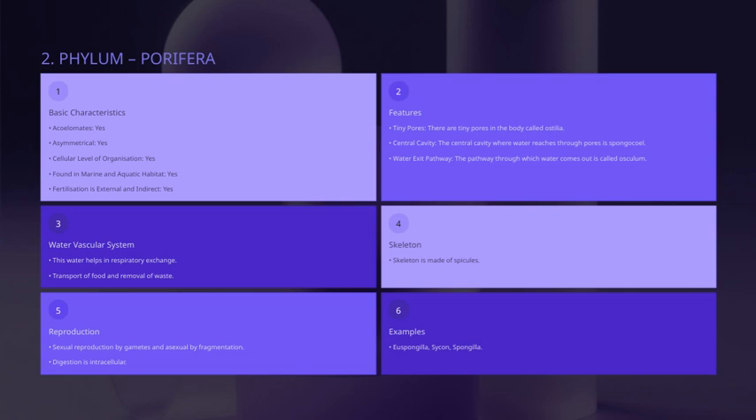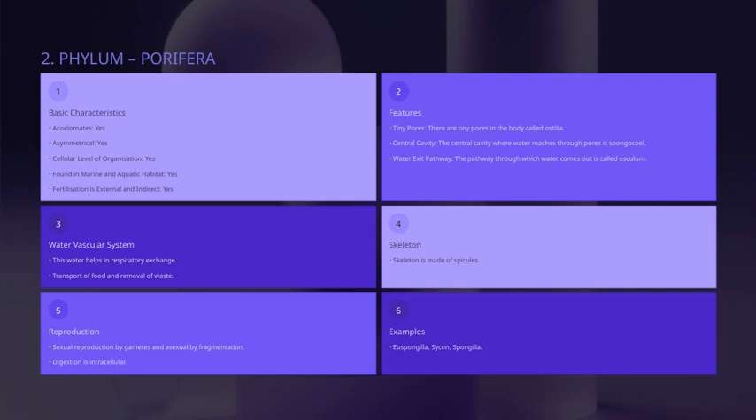The water that flows through the sponge isn't just for feeding. It also plays a vital role in transporting food and removing waste products. Plus, this water flow supports respiratory exchange, meaning it helps with oxygen intake and carbon dioxide removal.